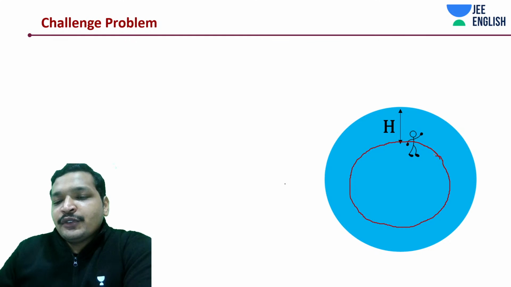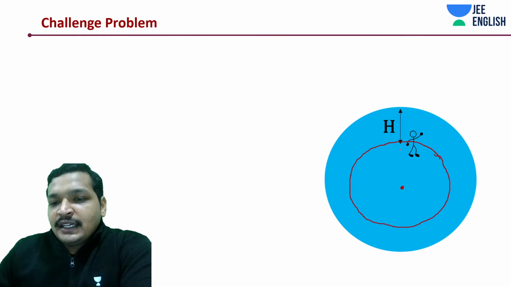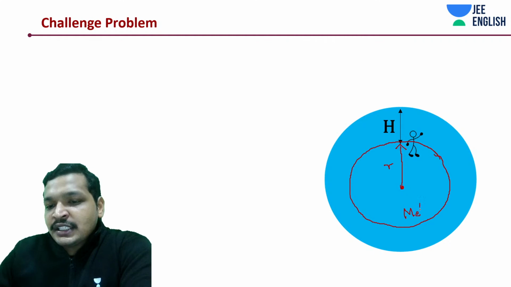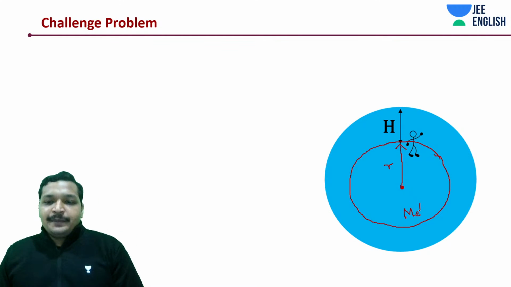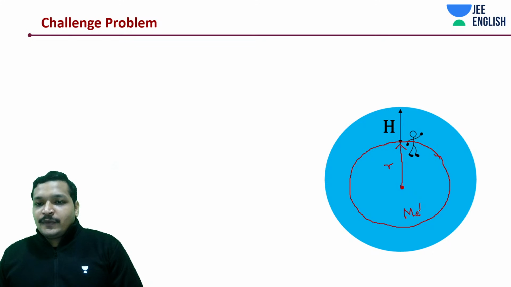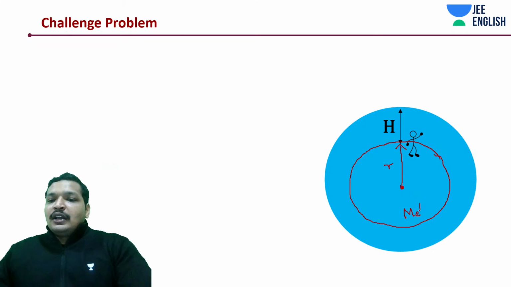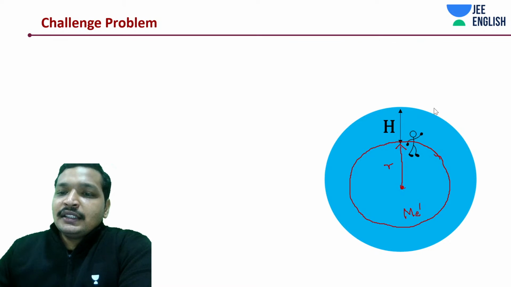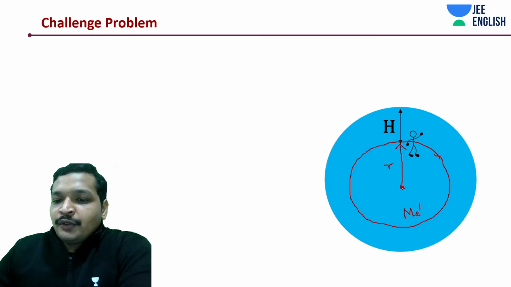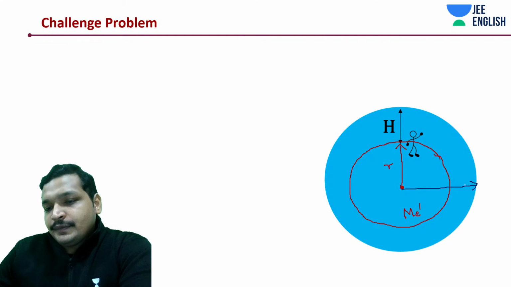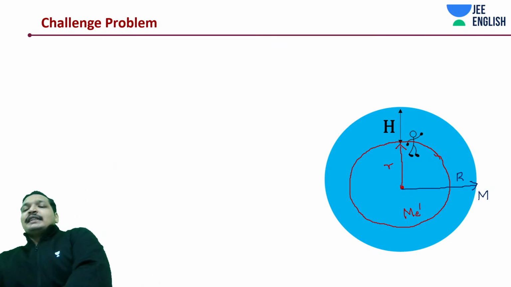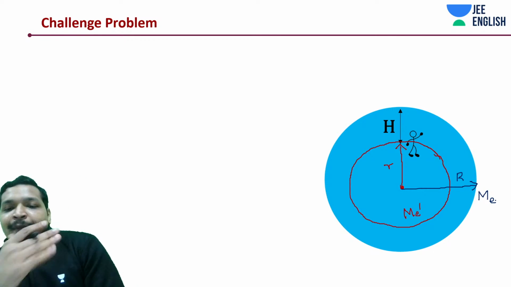So basically, you need to think about it as a sphere that is at radius r, and mass Me dash. Why am I calling this Me dash? It's not the complete mass, it's only part of it. What is the original radius and the mass of Earth? Here we took it as R, and the mass to be M. Me just indicates the mass of the Earth.